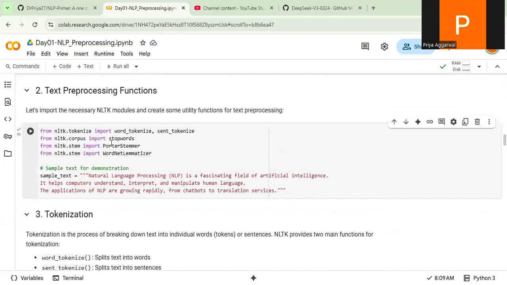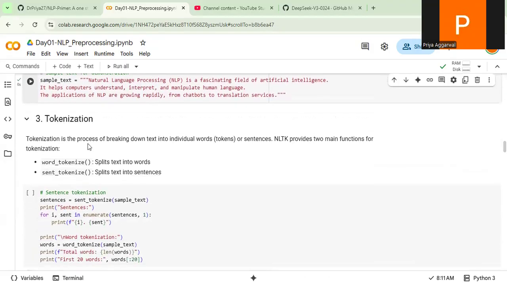So let me run this for you. First we are on tokenization. As I have written over here, tokenization is the process of breaking down text into individual words or tokens. It provides two main functions: first, splitting text into words, like natural language processing; second, splitting text into sentences, for example based on the full stop. Now let's look at the demo below.